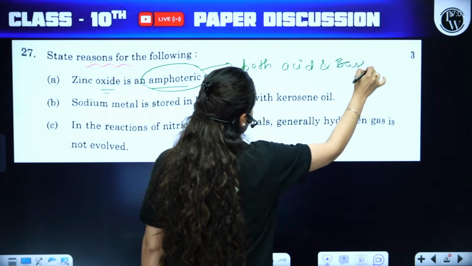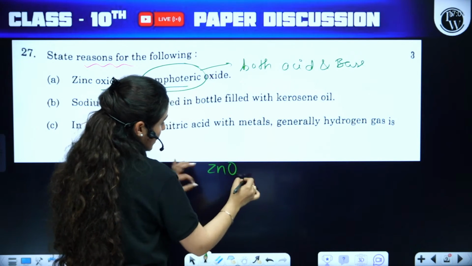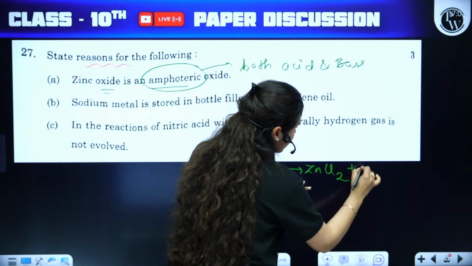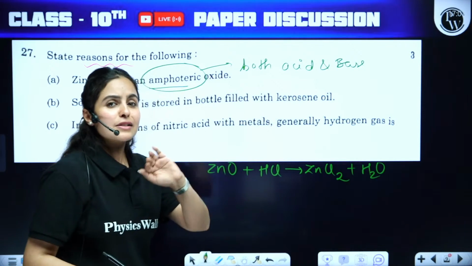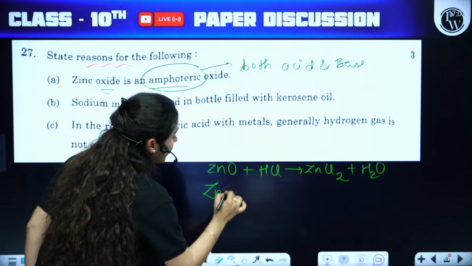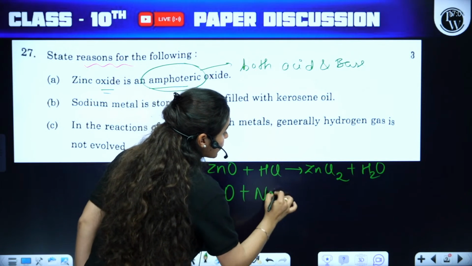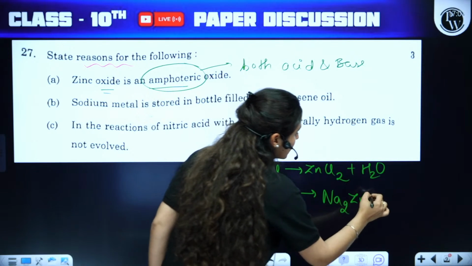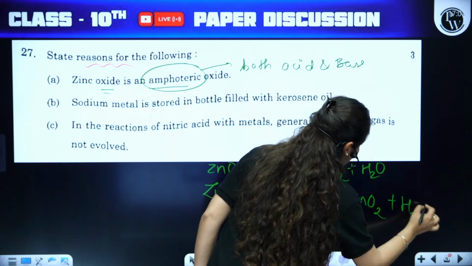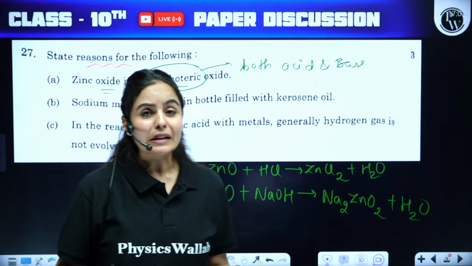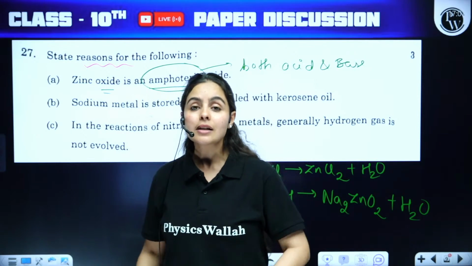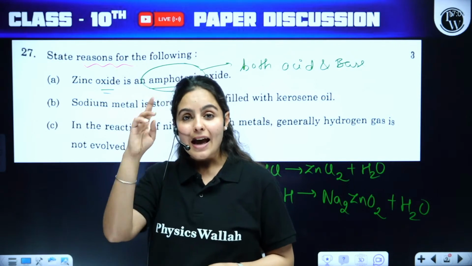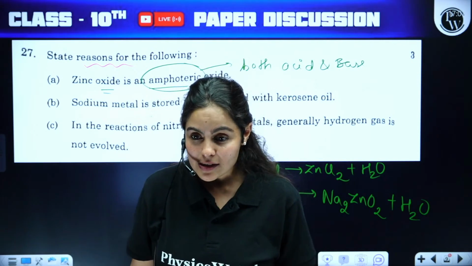So you can give a reaction to explain your answer that zinc oxide is reacting with HCl, and that gives you zinc chloride plus water, which is absolutely a smooth reaction. Zinc oxide also has the ability to react with the base, and in return that will give you sodium zincate, which is Na2ZnO2 plus water. So in both the cases, zinc oxide is participating in a reaction and providing a salt product. That is actually the reason why zinc oxide is considered to be an amphoteric oxide. Clear?